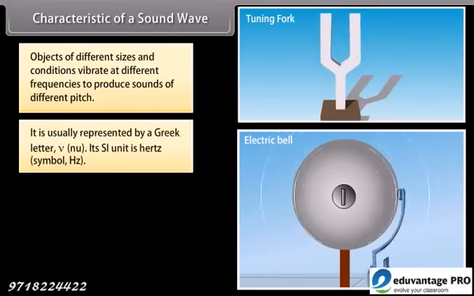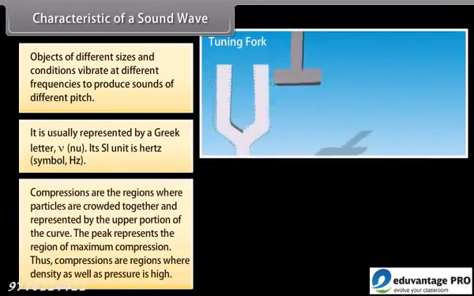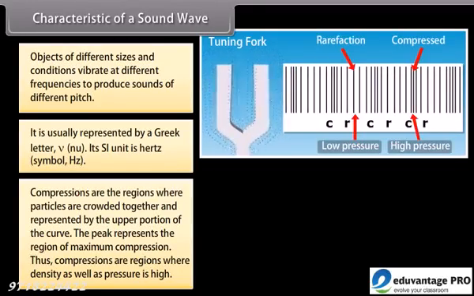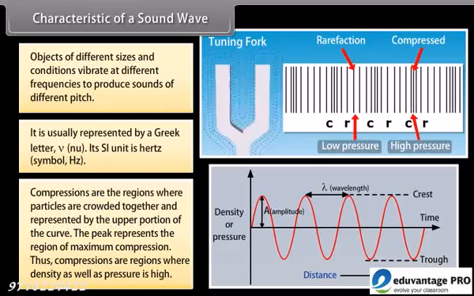It is usually represented by the Greek letter nu. Its SI unit is hertz. We know that compressions are the regions where particles are crowded together and are represented by the upper portion of the curve. The peak represents the region of maximum compression. Thus, compressions are regions where density as well as pressure is high.